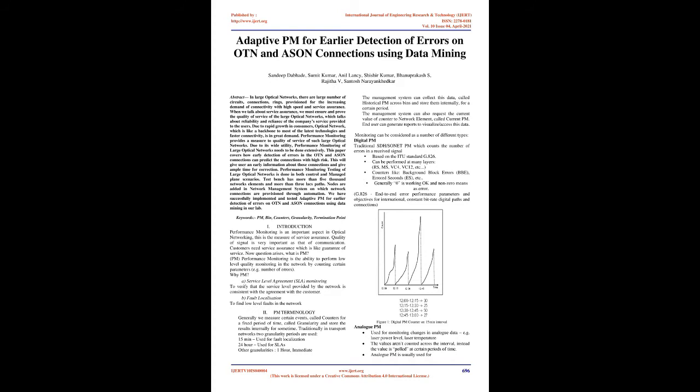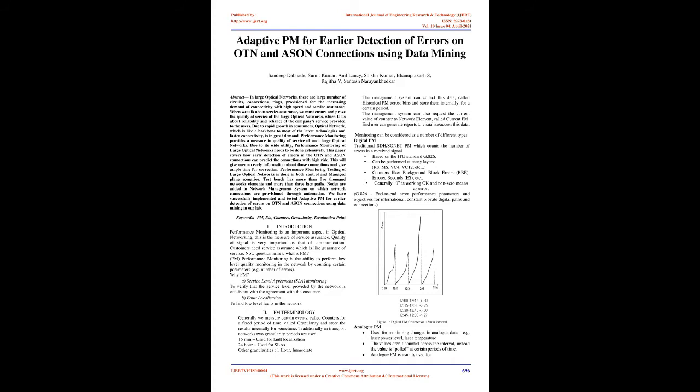Introduction. Performance monitoring is an important aspect in optical networking. This is the measure of service assurance. Quality of signal is very important in communication. Customers need service assurance, which is like a guarantee of service. Now the question arises, what is PM? PM, performance monitoring, is the ability to perform low-level quality monitoring in the network by counting certain parameters, e.g. number of errors.